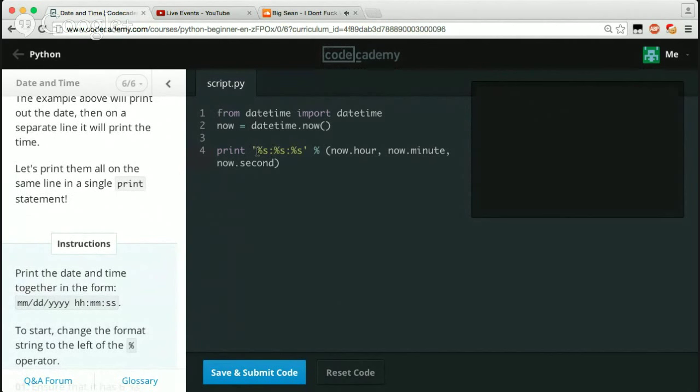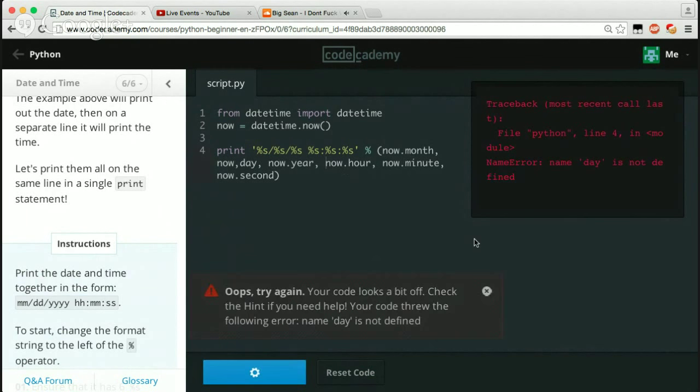So we just gotta do, let's get in front of this again. Let's do %s / another percent, %s / %s again, and then a space. And now we're just gonna say now.month. Then we're gonna say now.day. Then we're gonna say now.year. Make sure you separate each and every one of them with the parentheses.